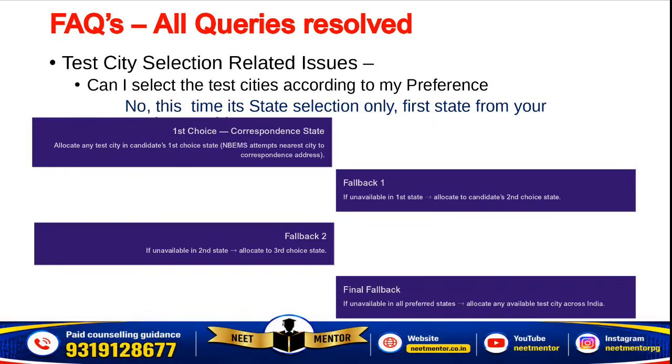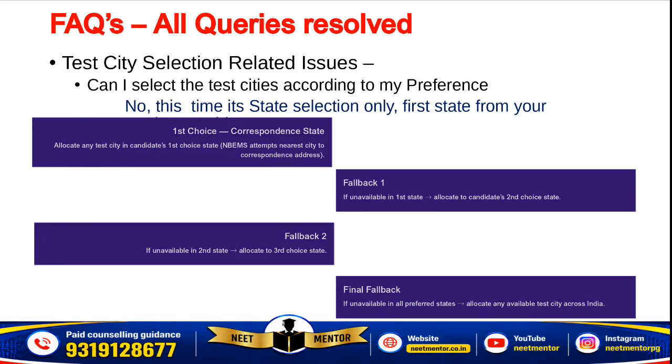Okay, suppose you are residing in Noida, so they will try to allocate within Noida. If not, then since Noida comes in UP, they will try to allocate nearby within UP, not within NCR, because NCR is not a state, UP is. Okay, if you are not able to get an allocation within the first selected state, then they will try to